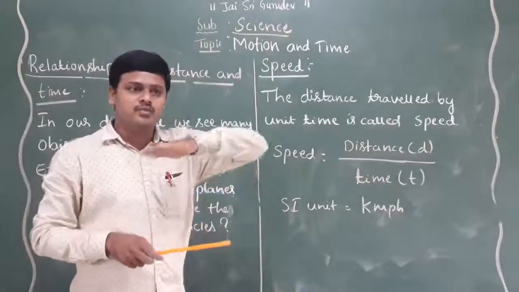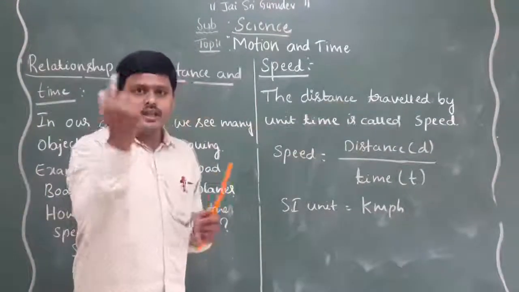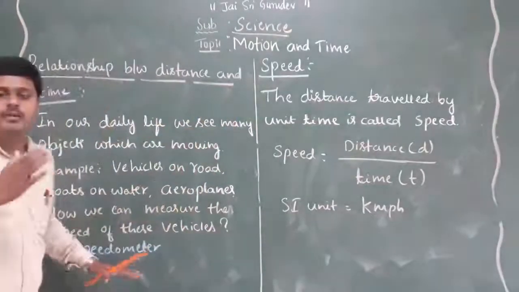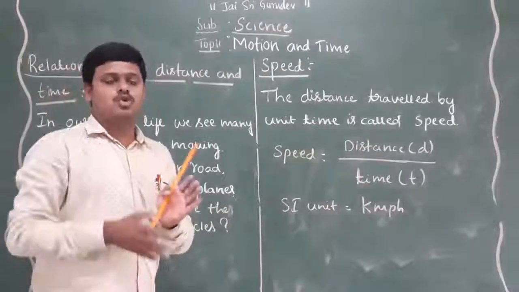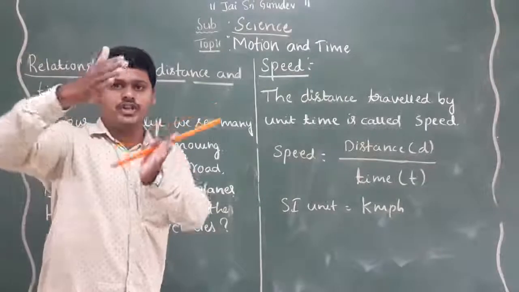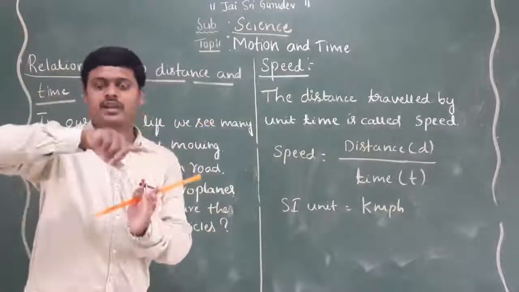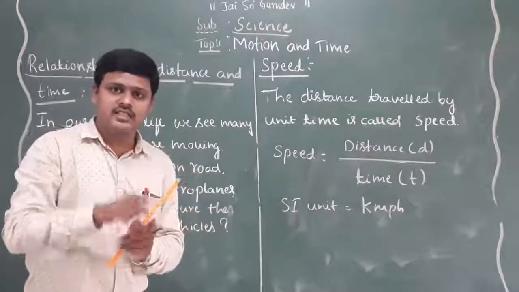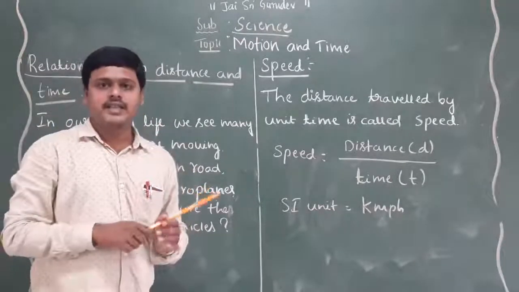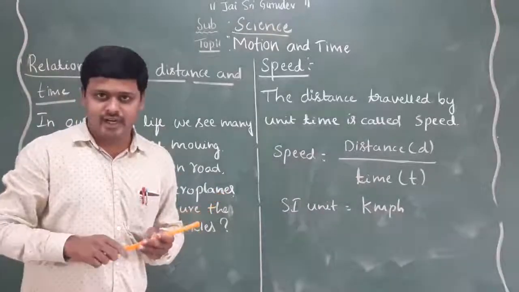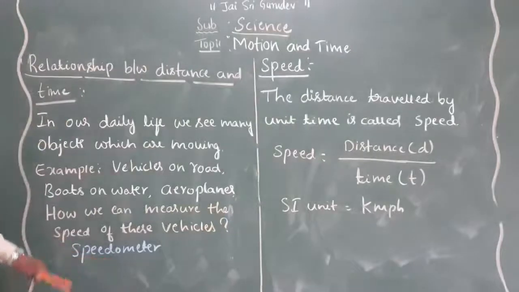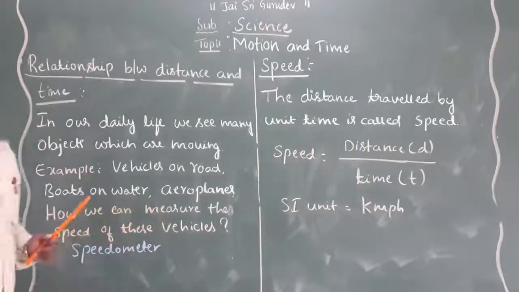When the vehicle is moving, the speedometer needle shows the movement. It shows how much speed you are going, either 30 kilometers, 40, 50, like that. When the speed of the vehicle increases, the needle also rises. It shows the increasing speed of the vehicle. So the speedometer is used to measure the speed of vehicles.